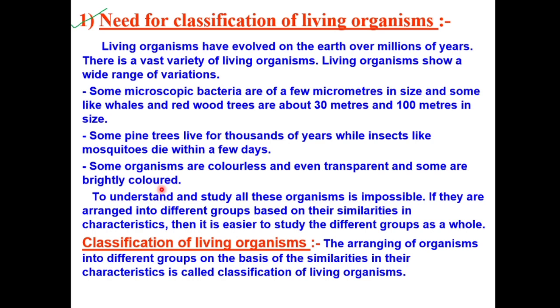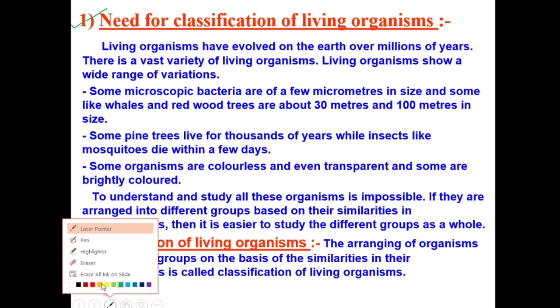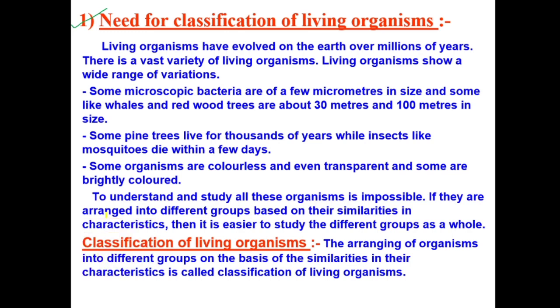So you see, because of these variations, what are the variations we have discussed so far? The variations we have discussed so far are in size, in lifespan, or in color, right? So many variations are there. Because of this much variation, we need to classify all of them, because we cannot study them individually, right? If we have to study all of the organisms individually, that will be very hard for us. So it is impossible to study them individually.